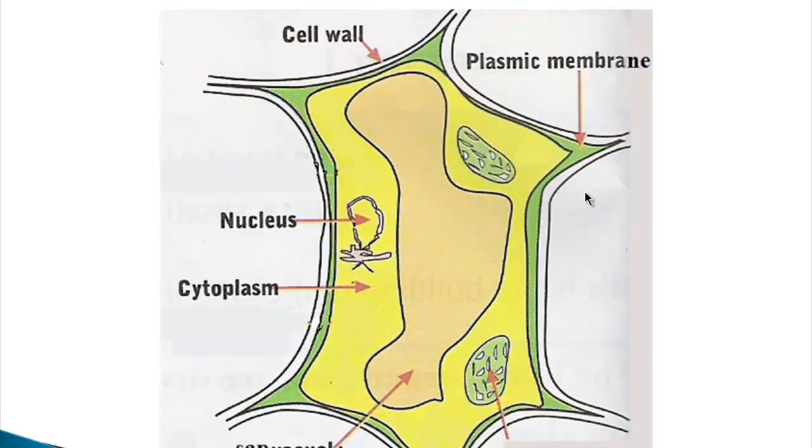Now we will discuss the plant cell in detail. Plant cell consists of a group of parts. The first one is cell wall. We will know the function of each part: cell wall, plasma membrane, nucleus, cytoplasm, chloroplast, sap vacuole.